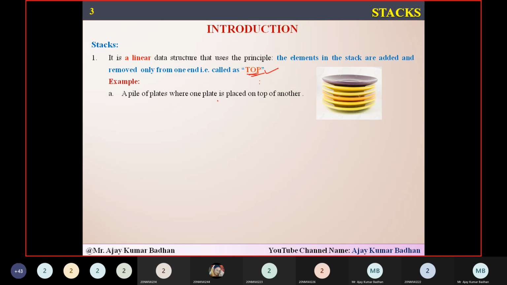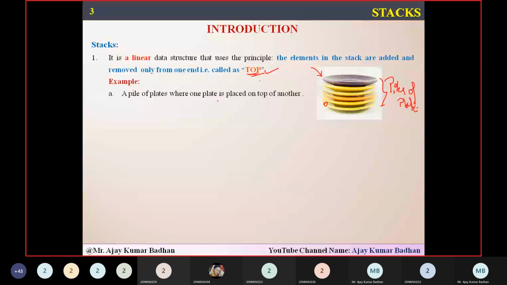The first example is piles of plates. You can see here there are some plates. This is what we basically call a pile of plates, meaning a set of plates arranged one after another. If anyone wants to take a plate, they have to take this plate first. But you know that this is the first plate I placed.